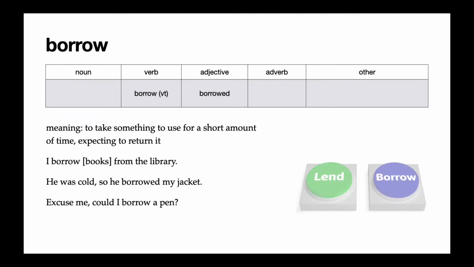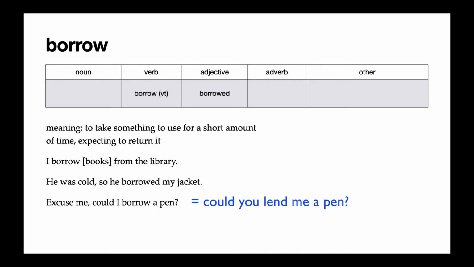So the opposite of lend is borrow. Borrow is also a transitive verb, and it means to take something to use for a short amount of time, expecting to return it. So lending is giving someone something and borrowing is taking something. So I borrow books from the library. Or in our second example, he was cold, so he borrowed my jacket. And in the third example, excuse me, could I borrow a pen? So the previous example said, could you lend me a pen? And this says, could I borrow a pen? They both have the same effect in that you're taking a pen from someone else.